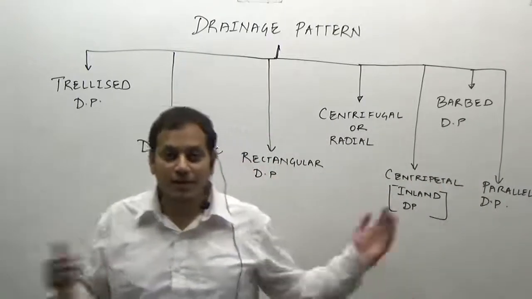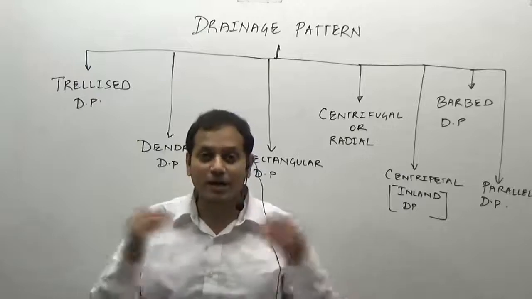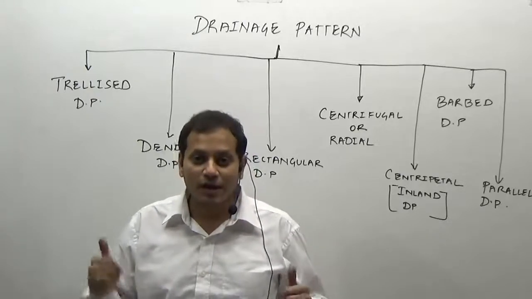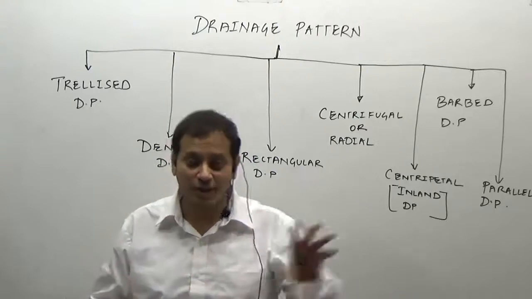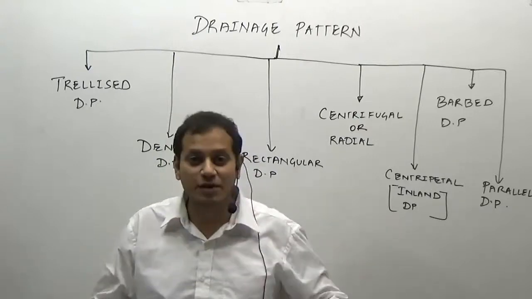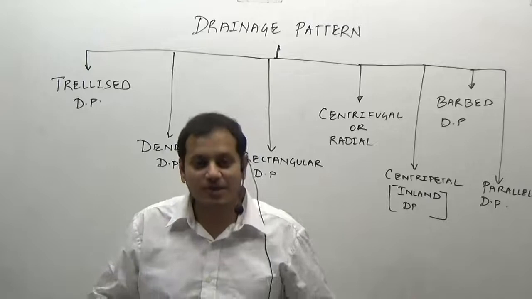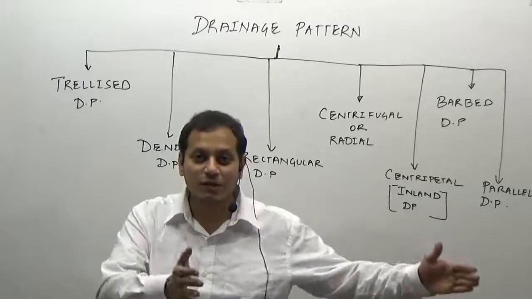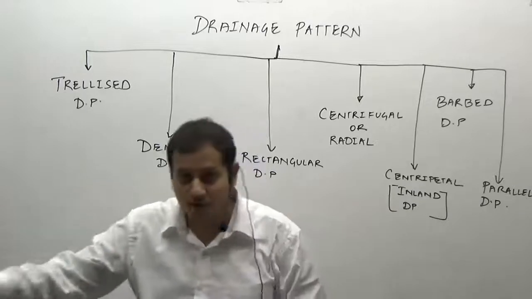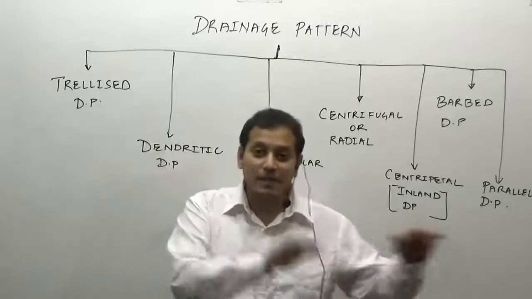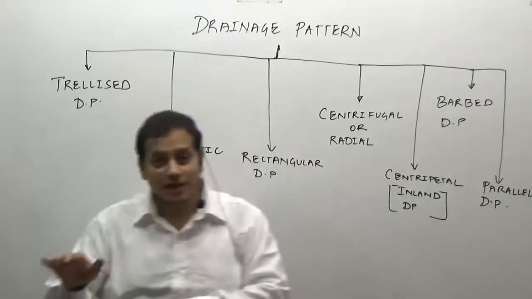We did, in the previous lecture, the drainage system, that is how the system evolved. Now we are doing the next topic, which is drainage pattern. As you already know, there is a difference between pattern and system. System is how the river system has evolved in a particular place. Why has it evolved? Because there is some kind of slope. The system may get adjusted to the slope or may not get adjusted to the slope.